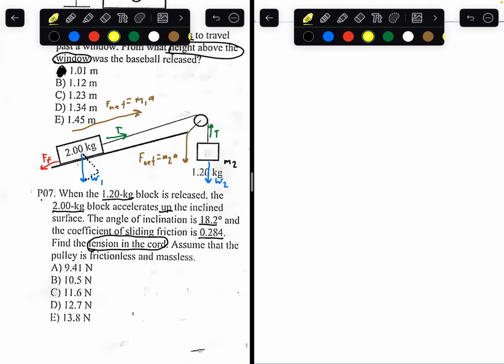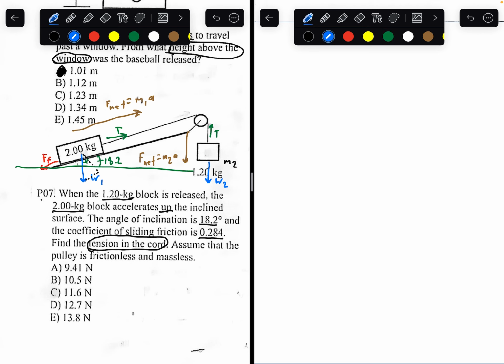We're given the angle of inclination, which I'll draw in green. This angle of inclination is 18.2 degrees. Because of similar triangles, this angle right here in green is also 18.2 degrees. So these two angles are equal.